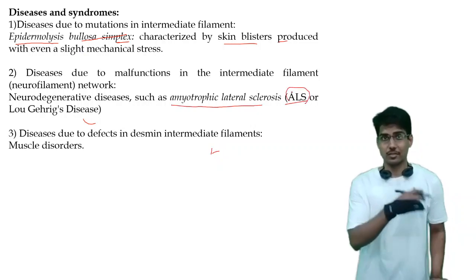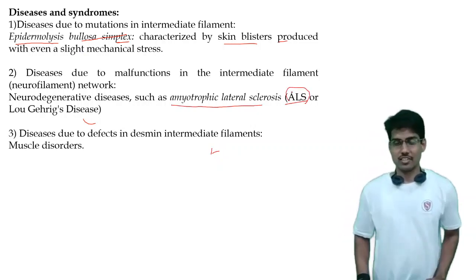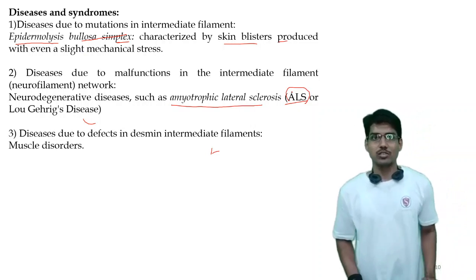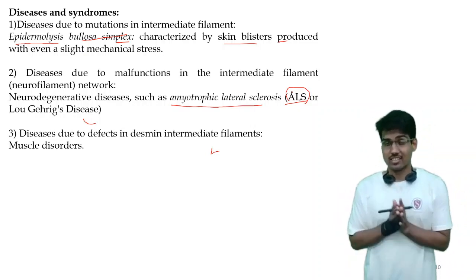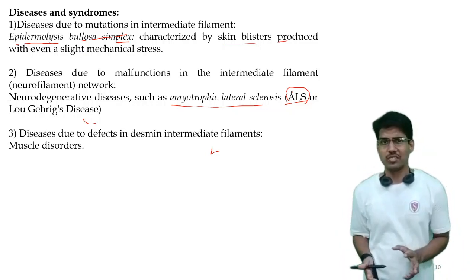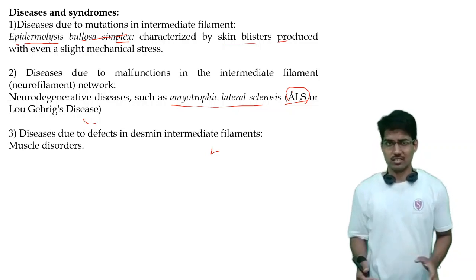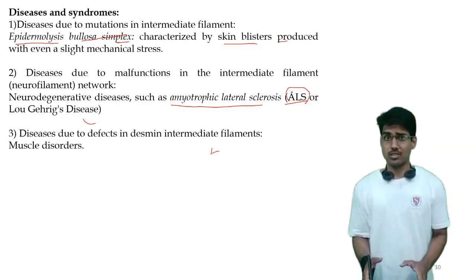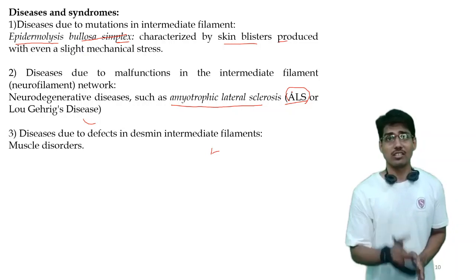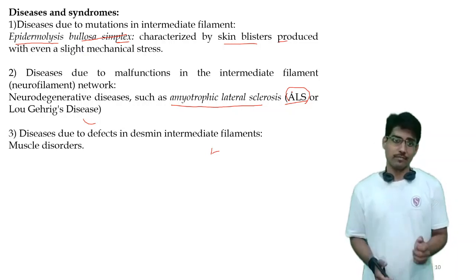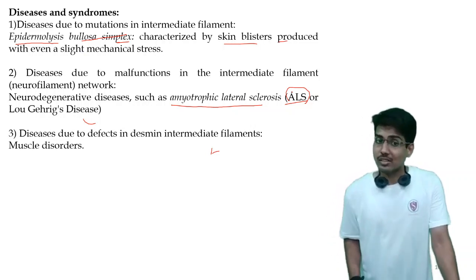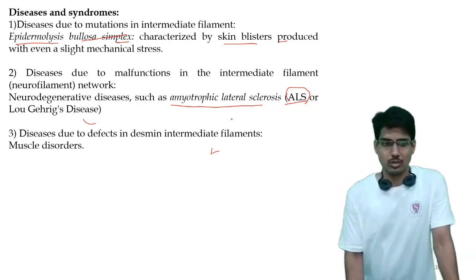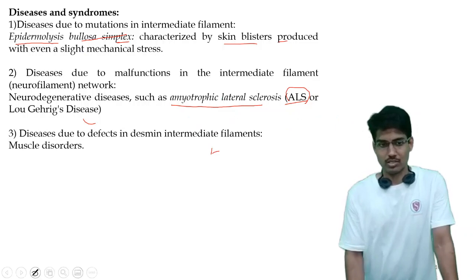You know, some days back there was the ALS challenge. That ALS challenge was just to let others know how persons with ALS experience the disease. There is some restriction or difficulty in movement. People feel stuck at one position. So that is what occurs in ALS. Next is the disease due to the defect in desmin intermediate filaments. That is also some kind of muscle disorder.